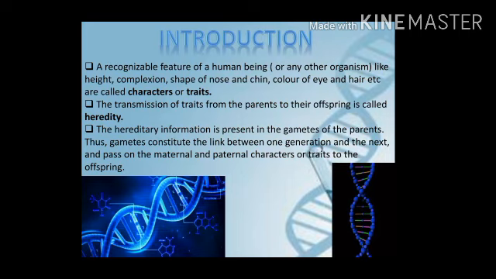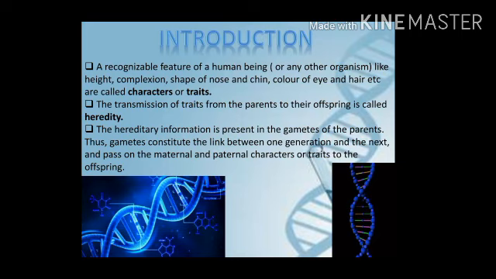So first, a recognizable feature of a human being or any other organism, like height, complex shape of nose and chin, color of eye and hair, etc. are called character or trait. For example, what is character or what is trait? In heredity, the first question which should come to your mind is, what is character, what is trait? Character or trait, both are similar words. What is a trait? The trait is the recognizable character on a human being or any organism.